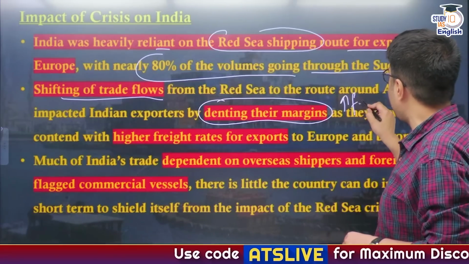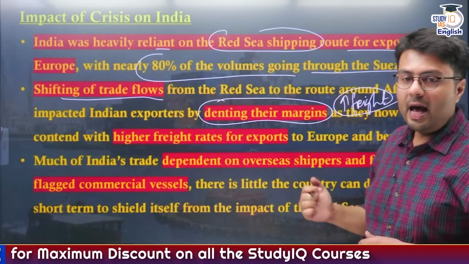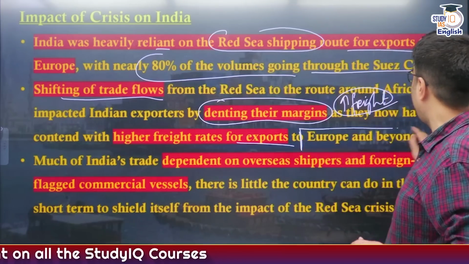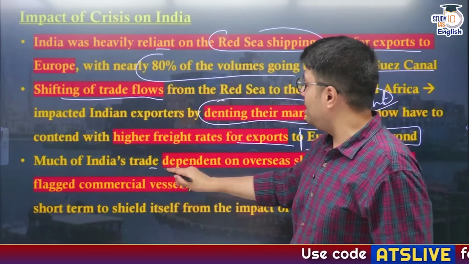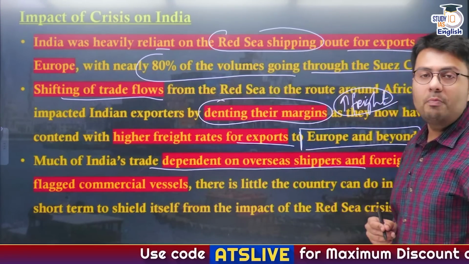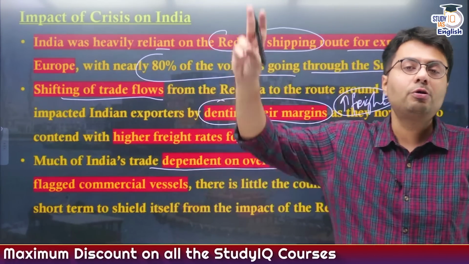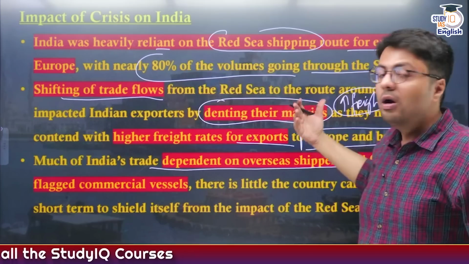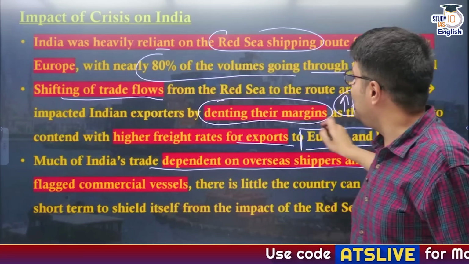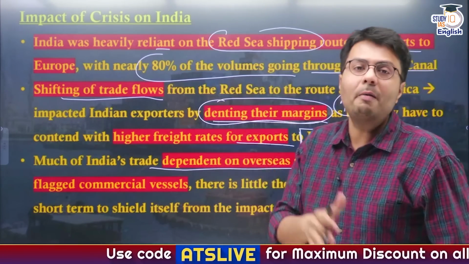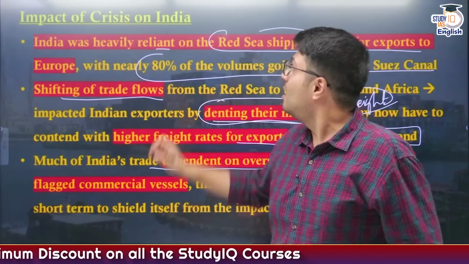Why? Because they needed to pay higher freight charges, and when they needed to pay higher freight charges, automatically their profit reduced. This also negatively impacted the amount of exports that India does to Europe, which is a major market for Indian goods. Also, much of India's trade depends on overseas shipping and foreign flagged commercial vessels. India does not have in its own control to make it mandatory for ships to travel through a shorter route. Therefore, it led to higher freight charges paid by Indian exporters when exporting goods to Europe, which dented their margins and negatively impacted the competitiveness of their products in the European market. So this is how this crisis impacted India negatively, right?